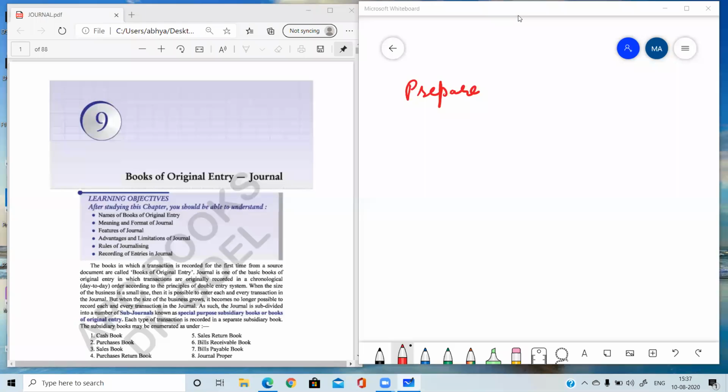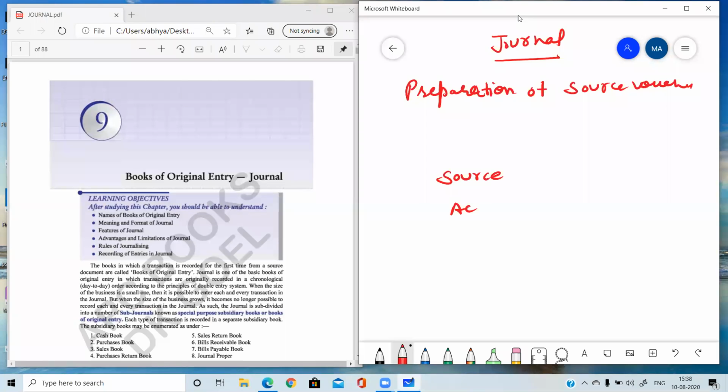In journal, before journal, we have done one chapter, that was the preparation of the source vouchers. I told you there are two types of vouchers, source vouchers or accounting vouchers. In accounting vouchers, vouchers are prepared by the accountant. And we learned there how to prepare accounting vouchers, debit vouchers, credit vouchers.